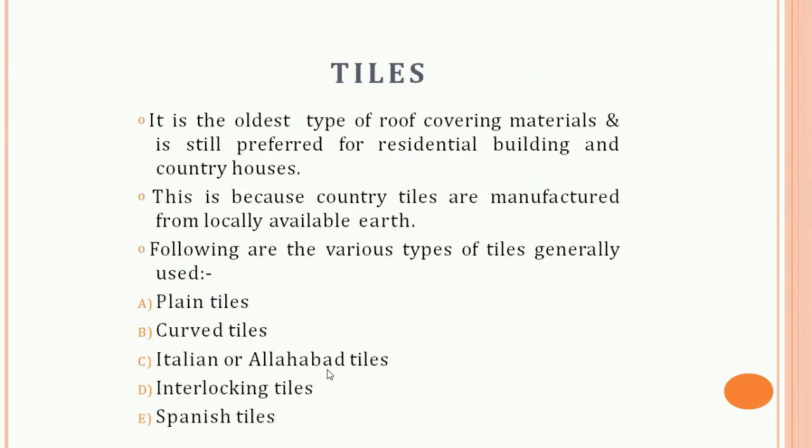Next is the tiles. Various clay tiles are manufactured in different regions of India. You can refer to the book Building Materials. They serve as a good covering material for slopes. Tiles are supported over battens, which are in turn supported by rafters. Special shaped tiles are manufactured to be used for ridges, hips and valleys. Allahabad tiles and Mangalore tiles are excellent interlocking tiles. They are attractive in appearance as well. The following types of tiles are generally used: plain tiles, curved tiles, Italian or Allahabad tiles, interlocking tiles, and Spanish tiles.